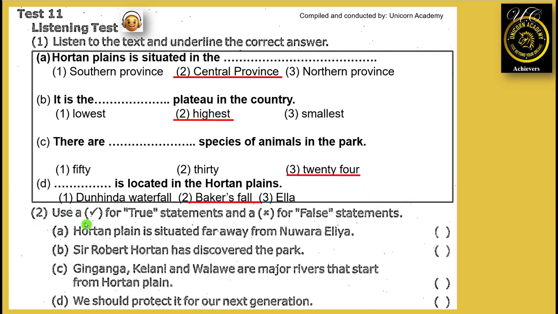Number 2, use a right for true statements and a wrong for false statements. A. Horton Plains is situated far away from Nuwara Eliya. Answer is wrong. Sir Robert Horton has discovered the park. That's correct. Mahaveli, Kalani and Wallaby are major rivers that start from Horton Plains. Answer is wrong. We should protect it for the next generation. That's correct.